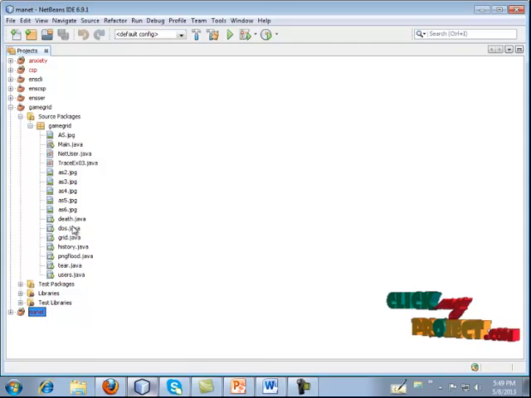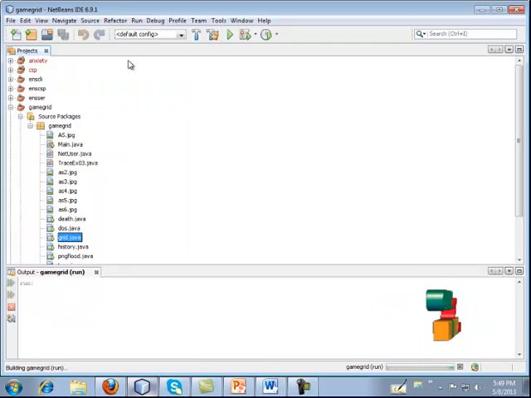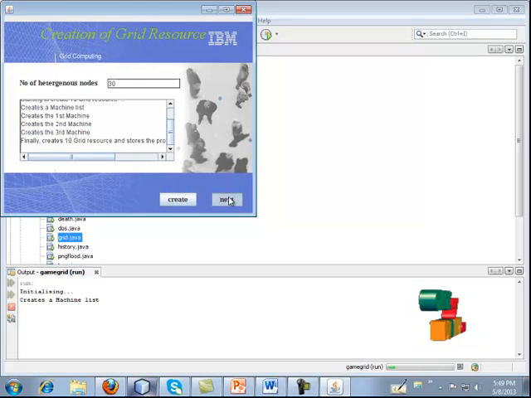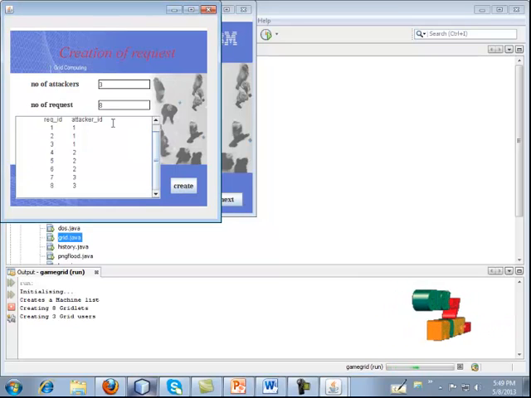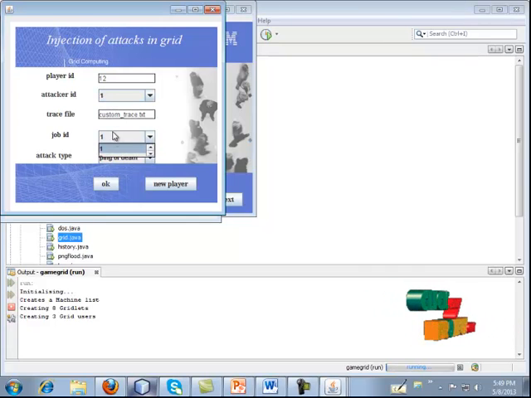First of all, we have to run the grid.java. Initially, we have to create some resources here. I have created some 10 grid resources. I am going to create some attackers and the number of requests. After creating them, I am going to enter some ID, the attacker ID, and give some trace file and job ID.